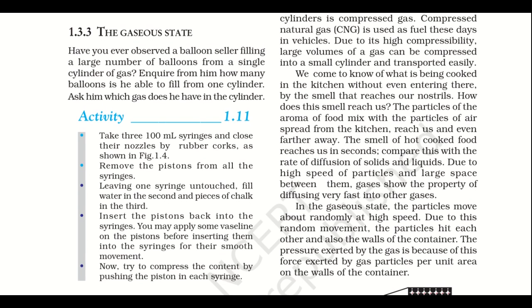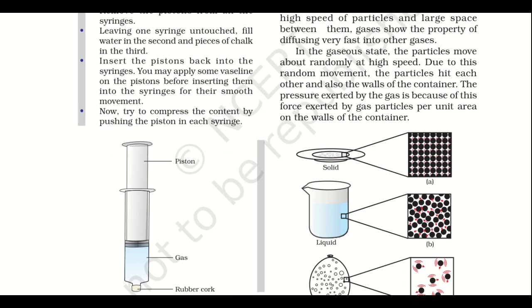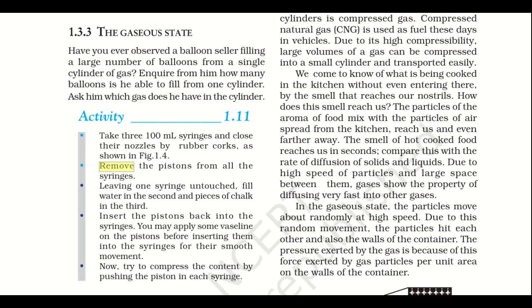Here we are supposed to take three 100 ml syringes, and the nozzles of the syringes should be closed by a rubber cork as shown over here. That means there is no outlet. Remove the pistons from all the syringes, leaving one syringe untouched, filling water in the second and a piece of chalk in the third.